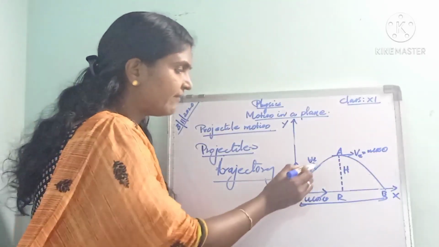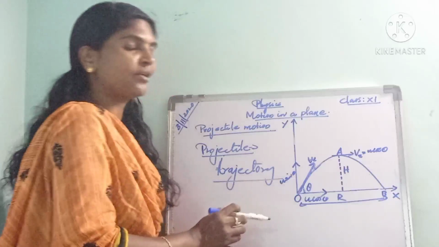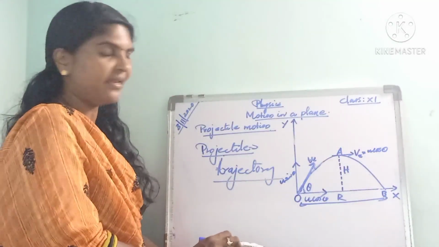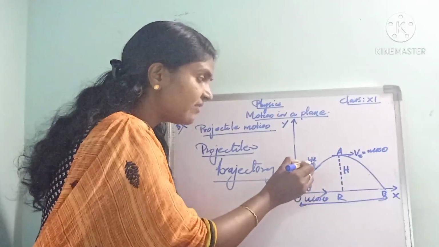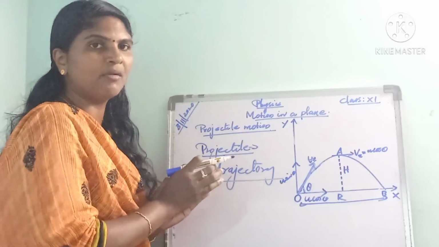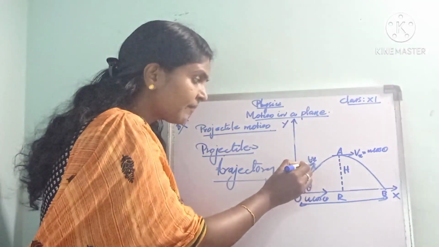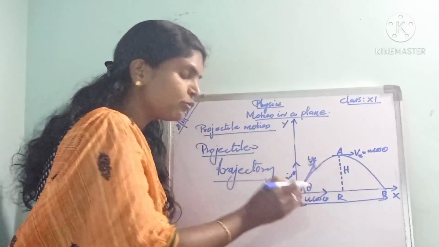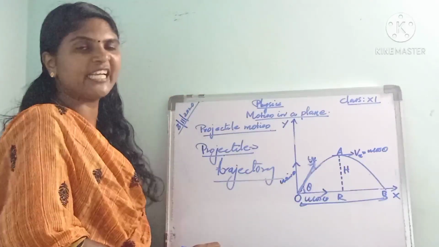We can resolve this initial velocity u into two components. You already know how to resolve. One is the horizontal component and another is the vertical component.